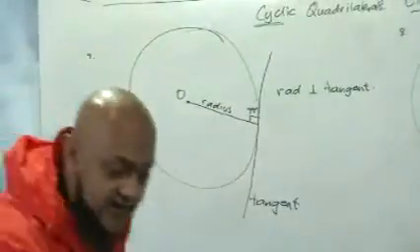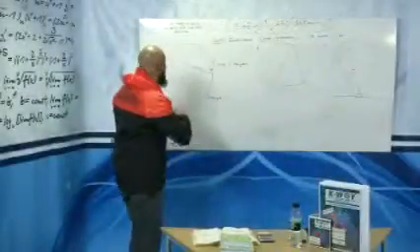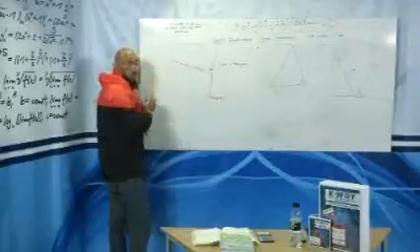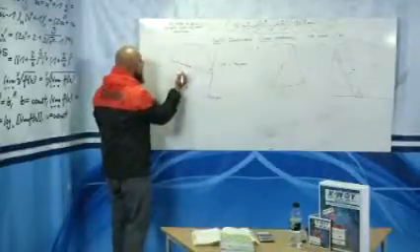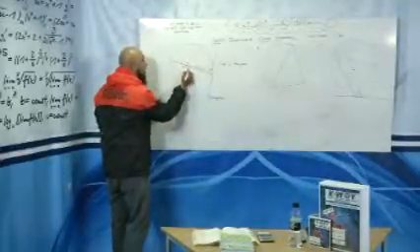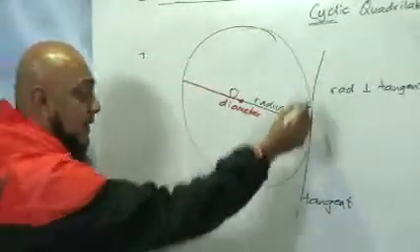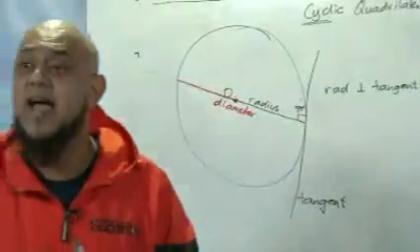Now, not only is a radius 90 degrees, we know that a diameter is twice the radius. So a straight line going through the center of a circle is called a diameter. Whether it is a radius or a diameter, it will always meet a tangent at 90 degrees.